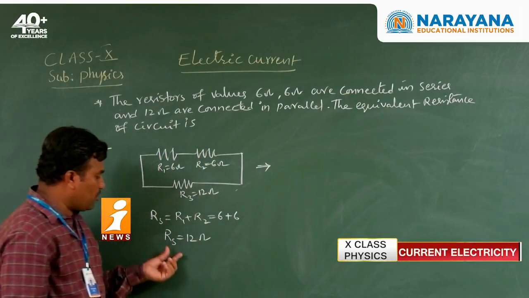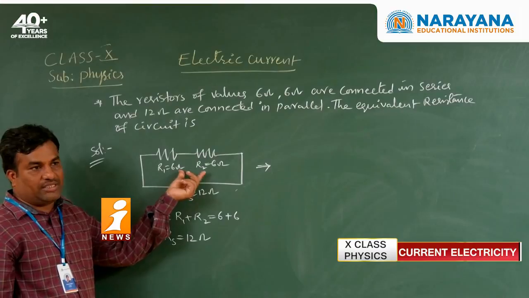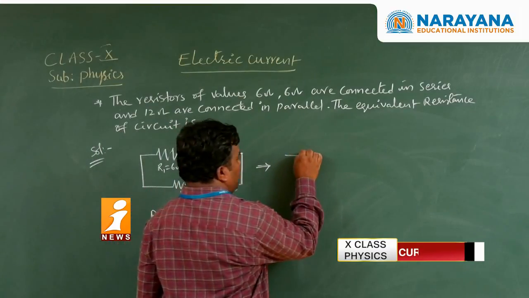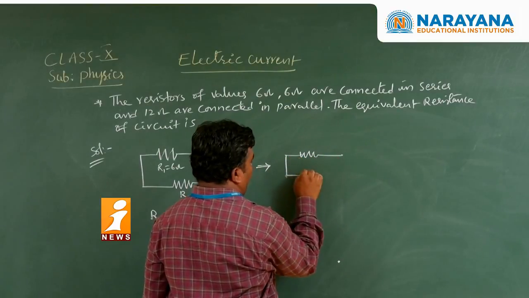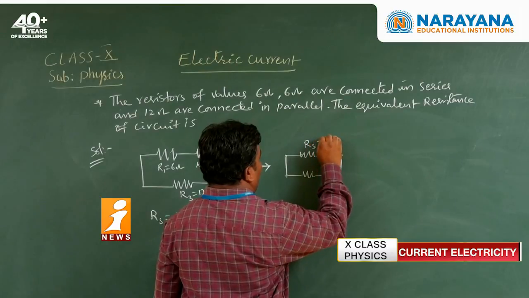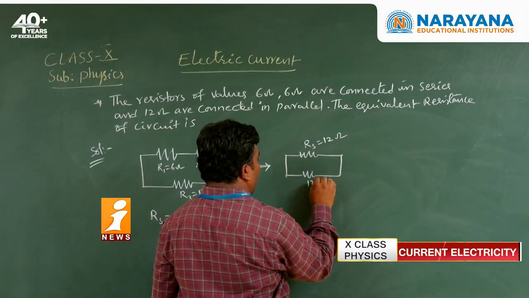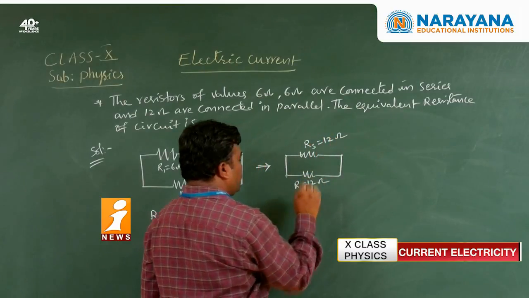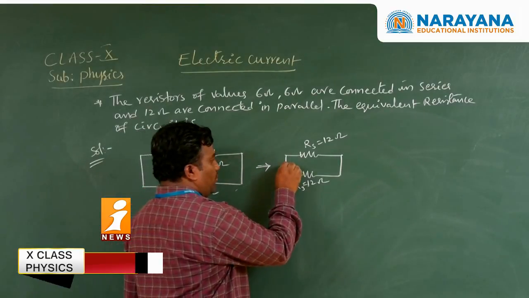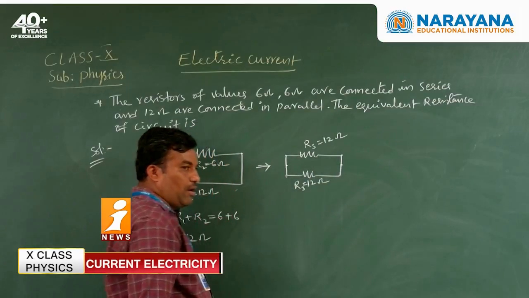The series combination of these two resistors, 6 plus 6, is 12 ohms. Earlier you have R3 as 12 ohms. Now these two are in parallel combination.